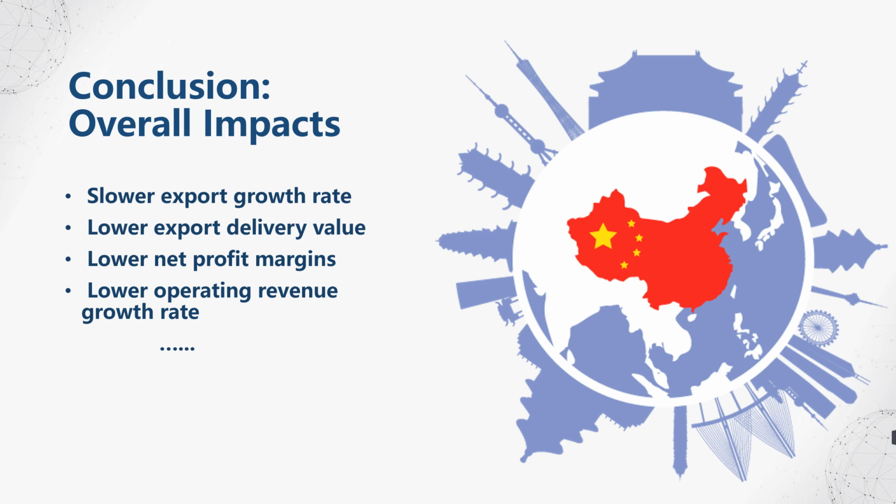From the perspective of the overall industry, we can observe a negative effect on the Chinese electrical equipment industry, supported by a slower export growth rate and a lower export delivery value. The tariffs also harm the industry-related firms as they absorb the cost of tariffs to stay competitive in the global marketplace. This is supported by our finding that listed companies suffered from lower net profit margins and a lower operating revenue growth rate since 2018.